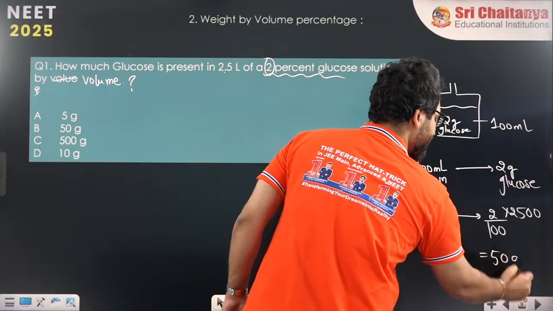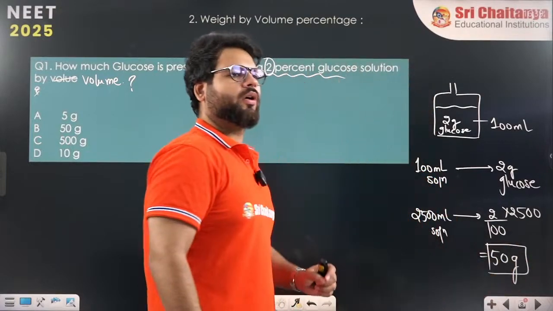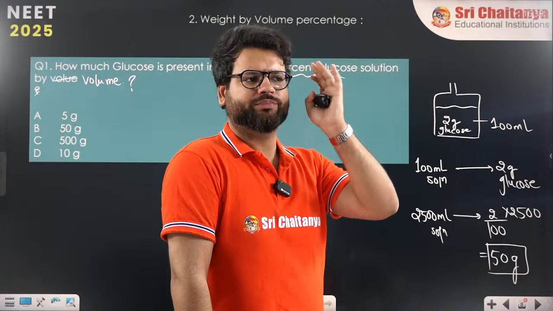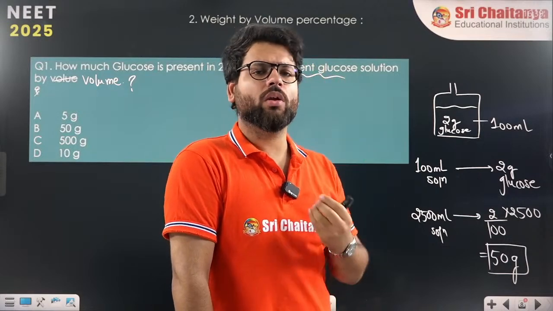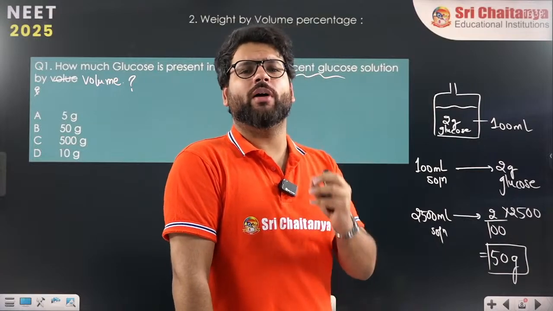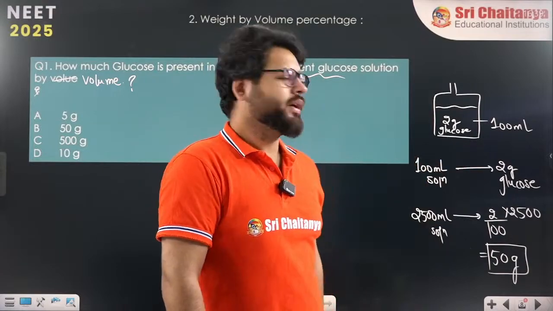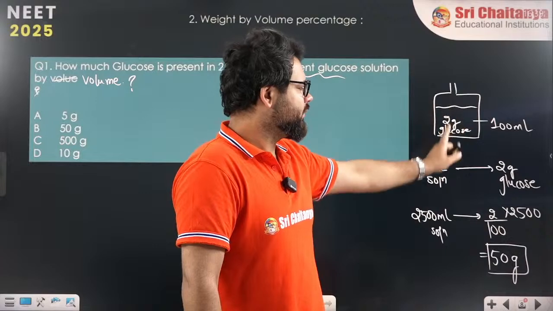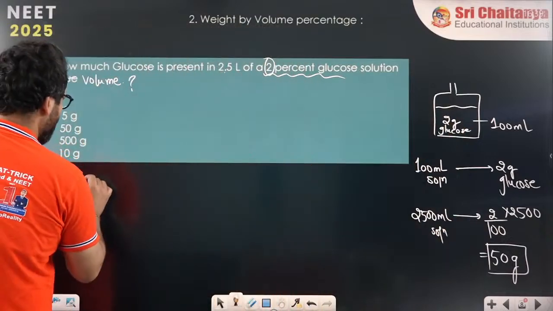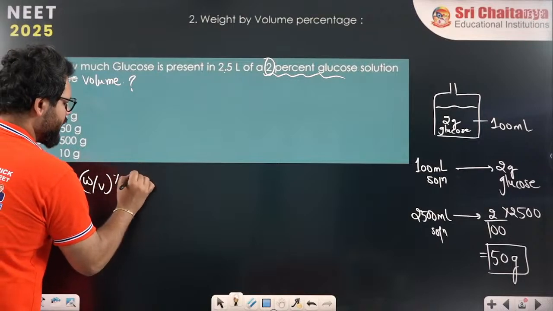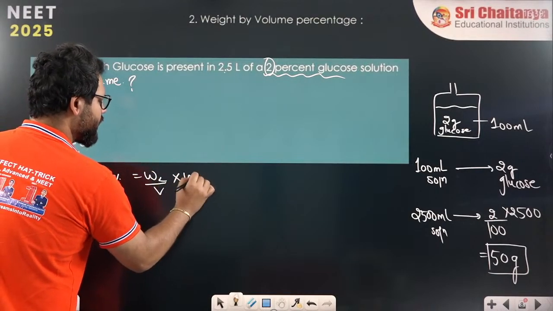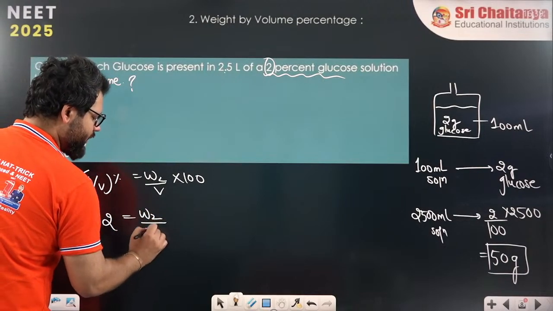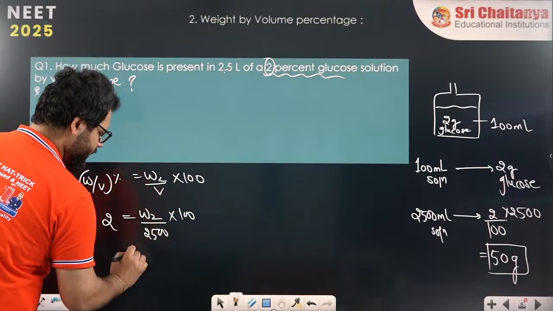You could just do it by unitary method. All concentration term questions you can attempt by unitary method also. Just think what is the definition of the given concentration term. From the definition, I guarantee you can get all the answers. Just draw a figure like this. Even the most difficult question can be solved within 1 second like this. Otherwise, use the formula. Weight by volume percent equals W2 by V into 100. Weight by volume is 2% given, W2 they are asking, volume is 2500, into 100. So W2 is 50 gram.